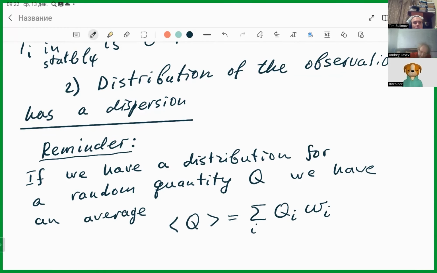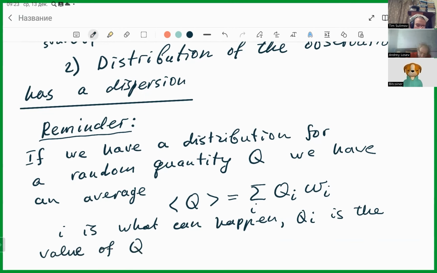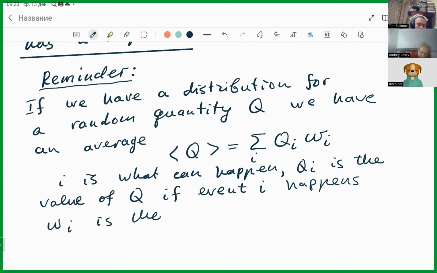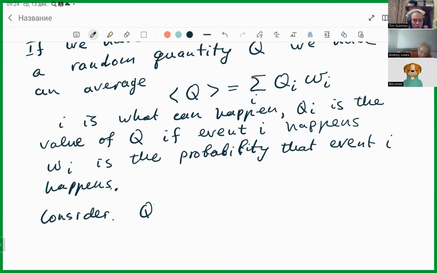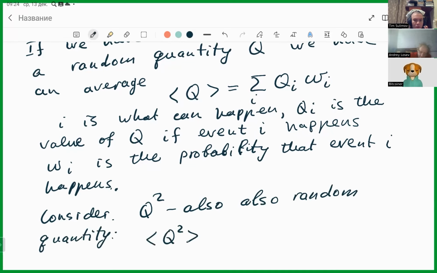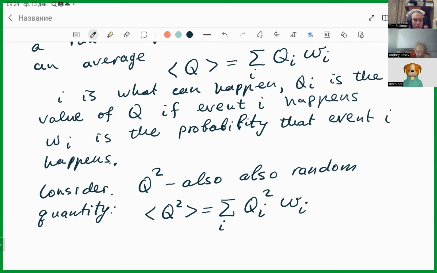Here i is what can happen, Q_i is the value of Q if event i happens, and ω_i is the probability that event i happens. Consider Q². It's also a random quantity, and the average of Q² is similar: the sum over i, the events, of Q_i² ω_i. And then there is a measure showing how random Q is.